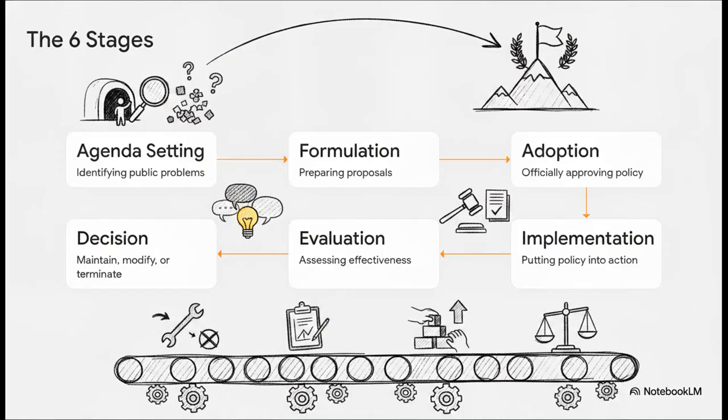You can almost think of this as a hero's journey, or maybe an assembly line that every single policy idea has to survive. It's a 6-stage life cycle: agenda setting, policy formulation, policy adoption, policy implementation, policy evaluation, and then finally, maintenance, modification, or termination. It's a chain, and honestly, if a policy skips even one step, the whole system can completely break down.